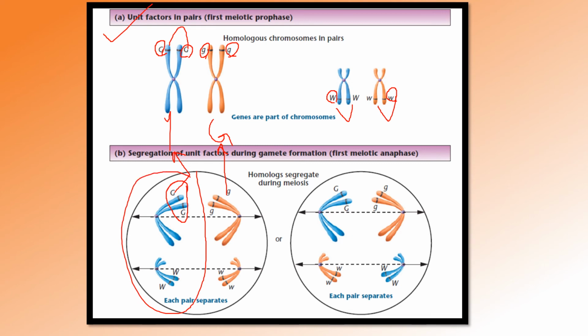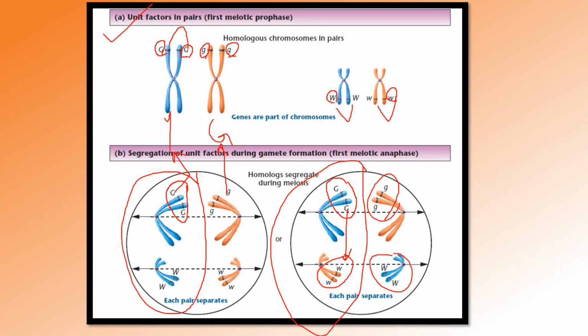So one of the offspring will get yellow round, and the other one is green wrinkled. Likewise, this is another method. Here one can have yellow with wrinkled seed, green with round seed. So if this is the combination, it can be yellow wrinkled, and this one is green round.